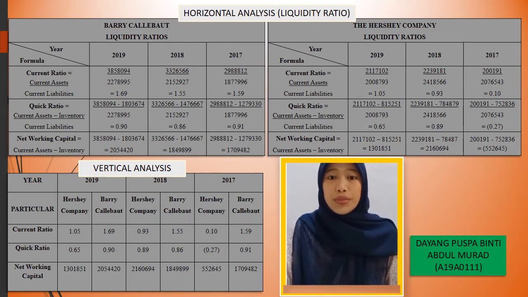So now we go to the liquidity ratios using vertical analysis for both companies, because vertical analysis is an accounting tool that makes it easier to understand the correlation between single items on a balance sheet and the bottom line, expressed as a percentage. It shows the differentiation ratio of both firms in order to see relative changes in company accounts over a given period of time. As you can see on the slide, it is the comparison for Hershey's company and Barry Callebaut. So that's all from me.